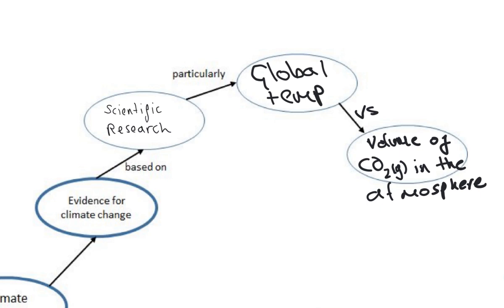And if you follow along, you've got evidence for climate change is based on scientific research, particularly global temperature versus the volume of CO2 in the atmosphere. And I would recommend that as a way to help learn this. Once you're done filling in your graphic organizer, your mind map, take a few minutes to follow it around with your finger and read it. So literally put your finger on the page. I'm doing it with my pen on my tablet. Evidence for climate change is based on scientific research, particularly global temperature versus the volume of CO2 in the atmosphere.